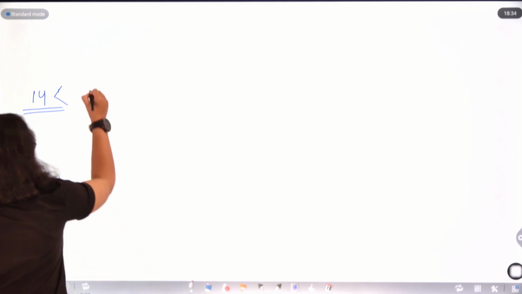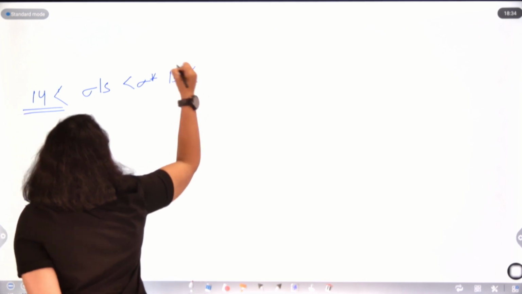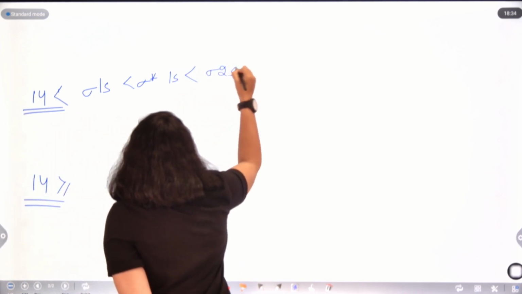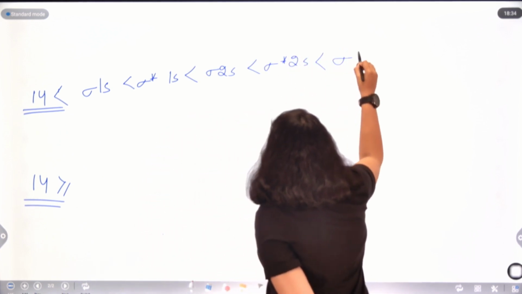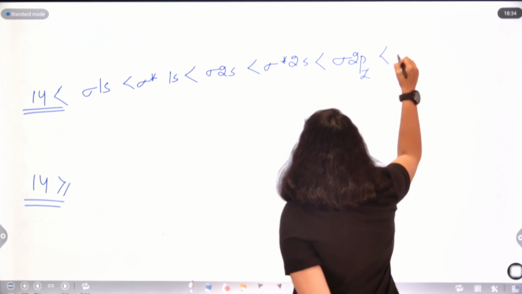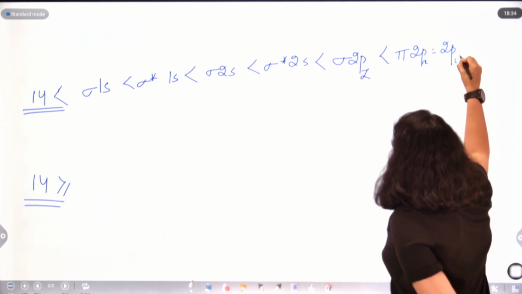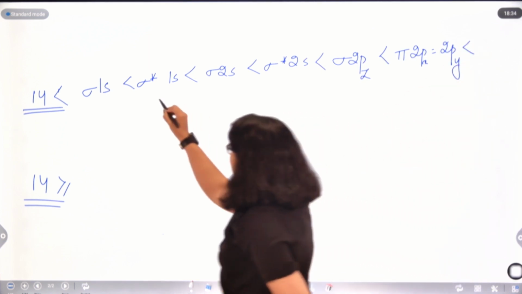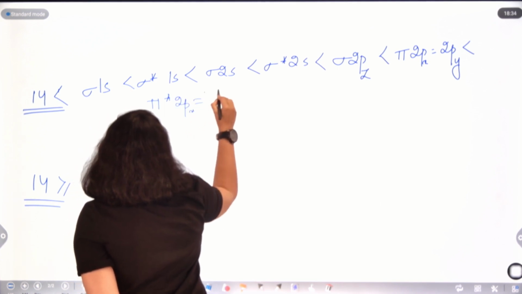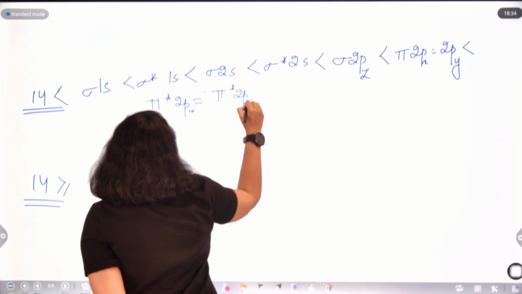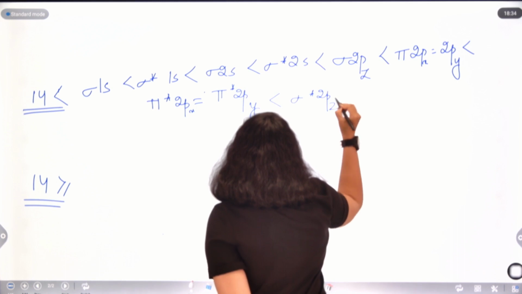which is sigma 1s, sigma star 1s, sigma 2s, sigma star 2s, sigma 2pz, pi 2px, 2py, pi star 2px, pi star 2py, sigma star 2pz.